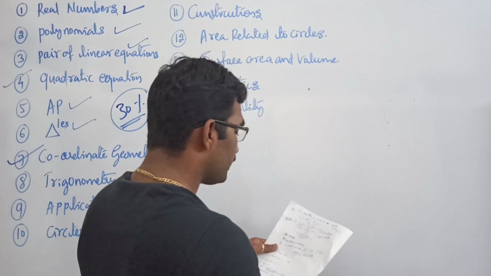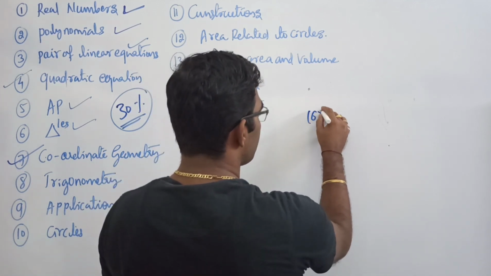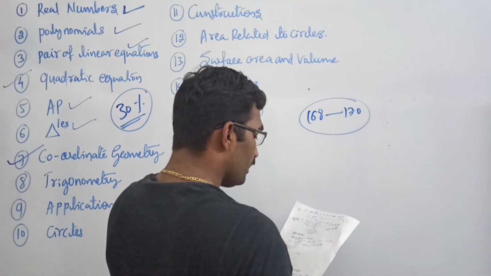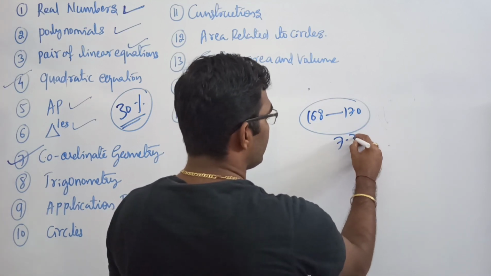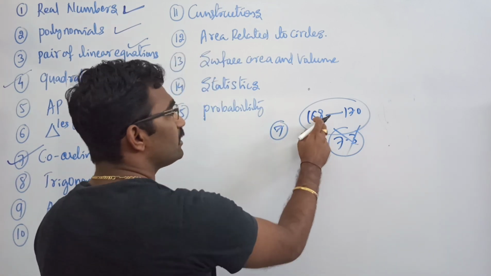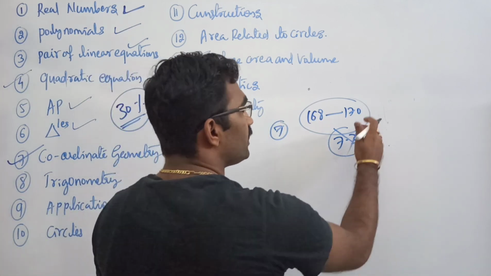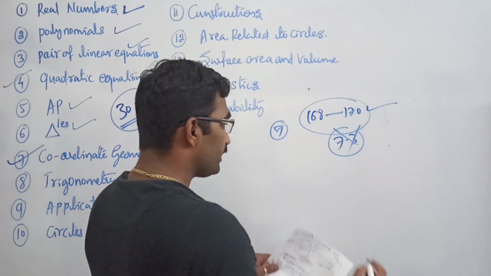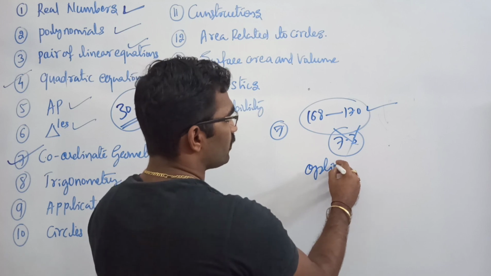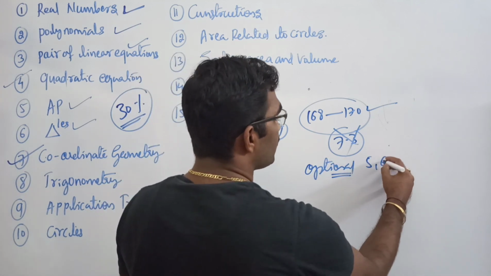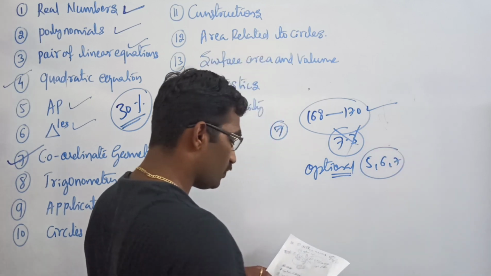In coordinate geometry, from page number 168 to 170 no need to do it, and exercise 7.3 no need to do it. So in the 7th chapter, page number 168 to 170 no need to touch, and exercise 7.3 no need to do it. In the optional exercise, examples number 5, 6 and 7 are no need to do.